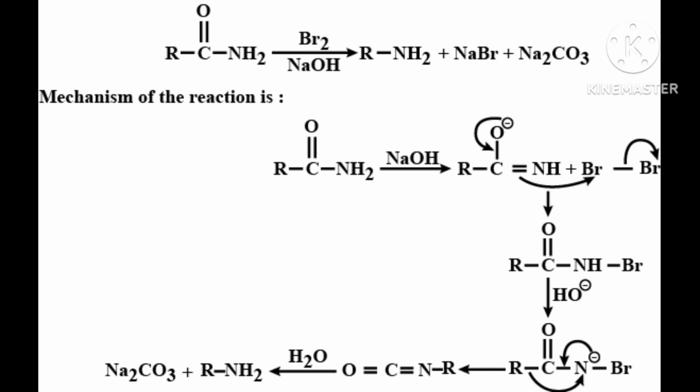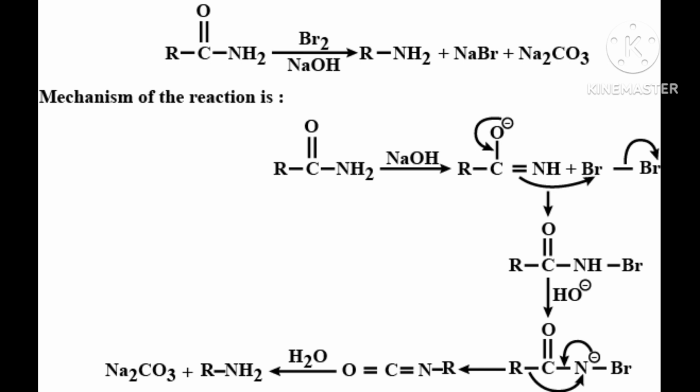That will come to the NaOH and it will form Na2CO3, because here you will take more NaOH. 4 NaOH you will take. Then it will form Na2CO3.